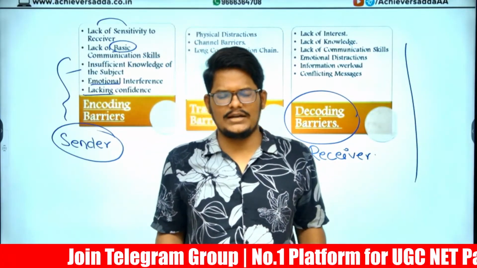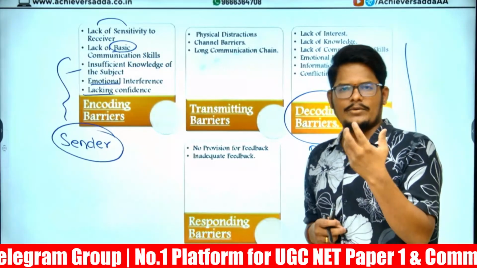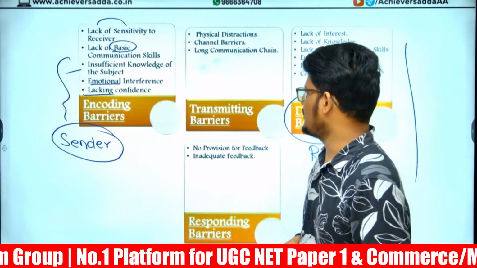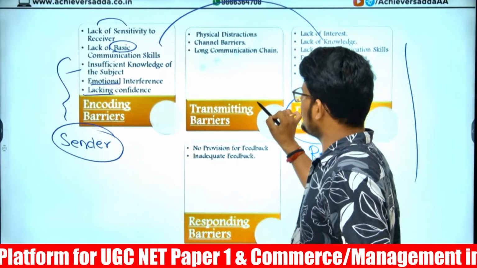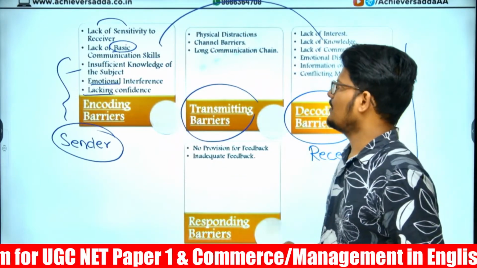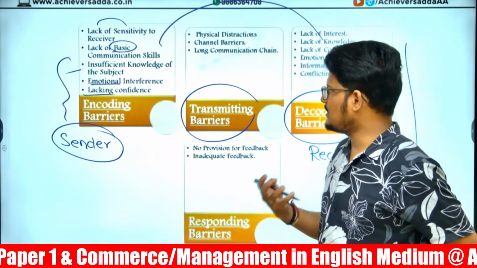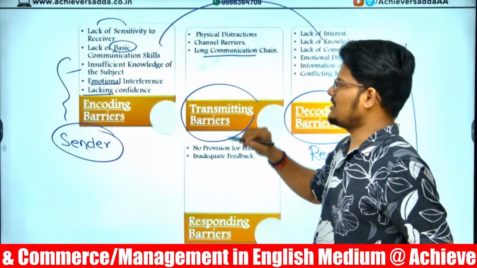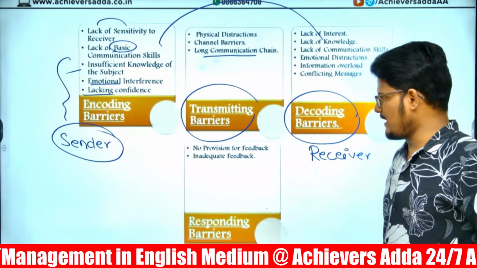Barrier is nothing but that which prevents communicating properly, a breakdown of communication. And in between the sender and receiver, there will be a transmitting barrier. Physical barrier due to the media channel that you are using, or a long communication chain, the barrier gets created. Next, responding barrier.